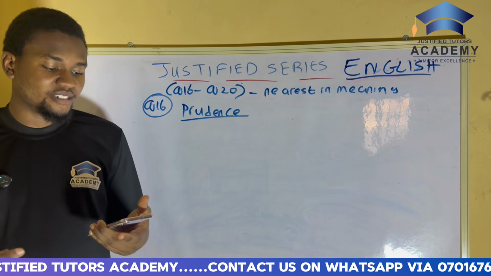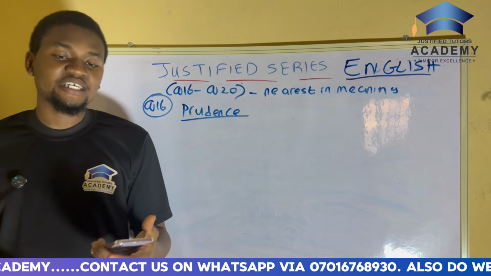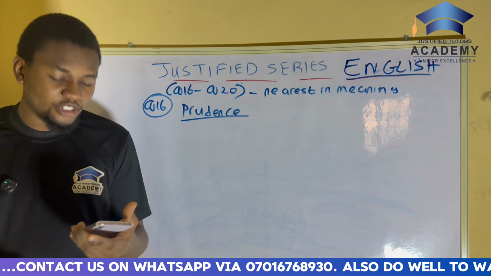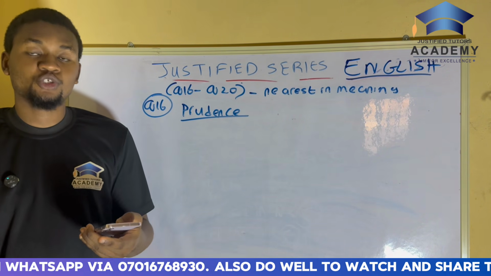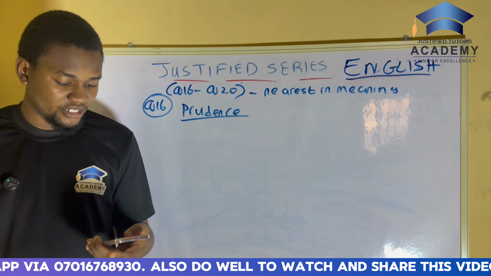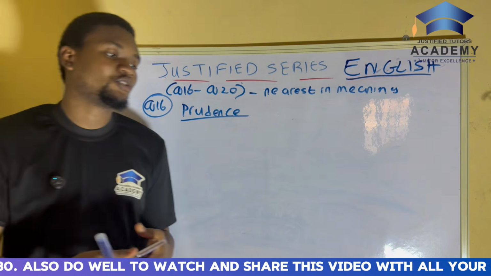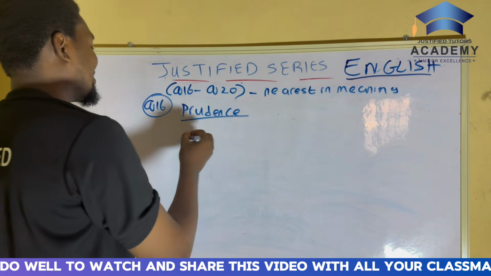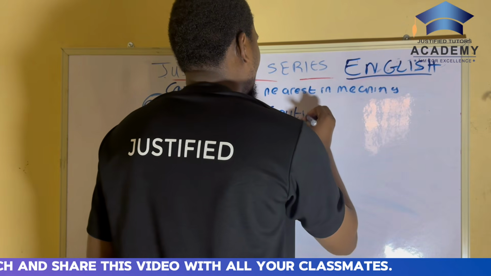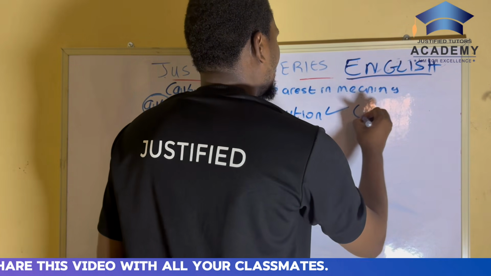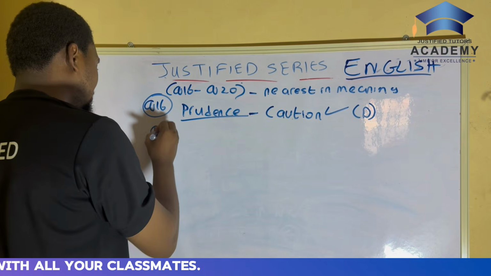So when parents are encouraging their children to exercise financial prudence, the nearest meaning to that word is caution. They are advising their children to be cautious, especially when it comes to financial matters. So the answer to the question is caution. That's the correct answer, which is option D, if I'm not mistaken. All right. So now question 17.